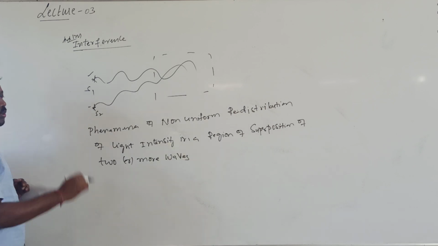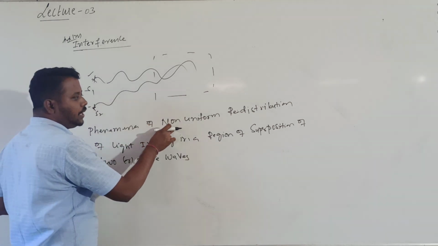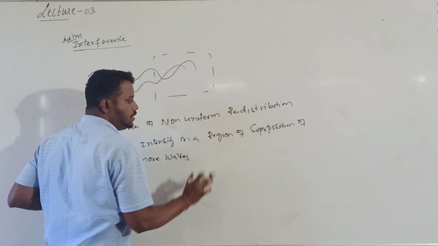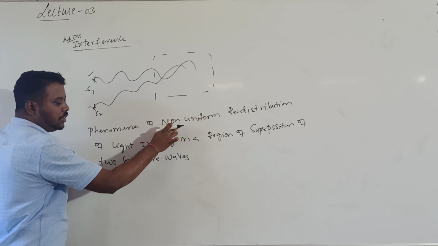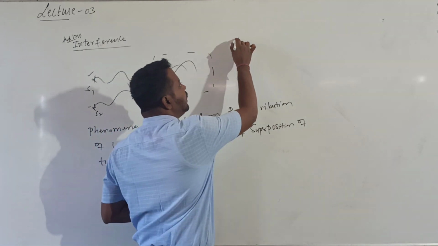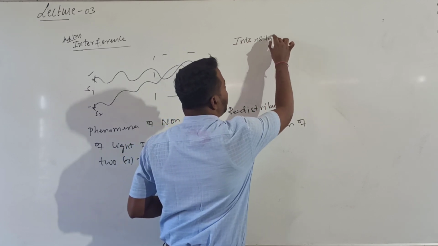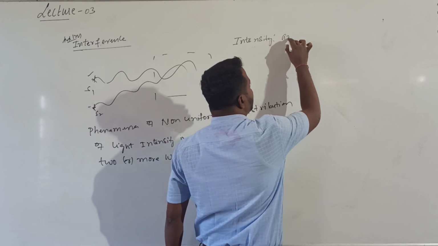Each and every word is very important. It is a phenomenon. In this phenomenon, what happens? Non-uniform redistribution. What will be redistributed non-uniformly? Light intensity. What is intensity? Intensity you will also get in the chapter on waves. Intensity means the amount of energy.